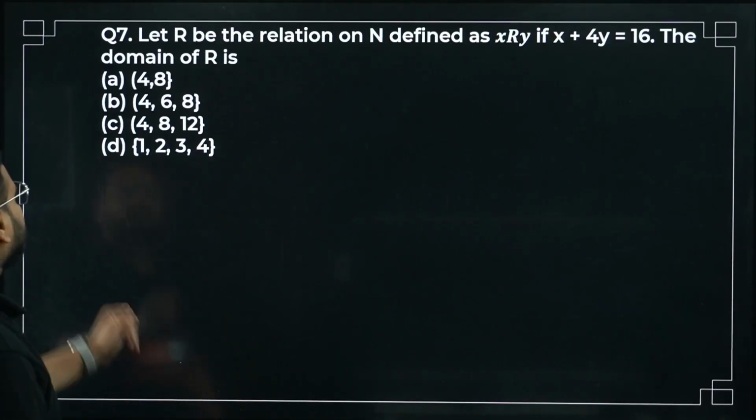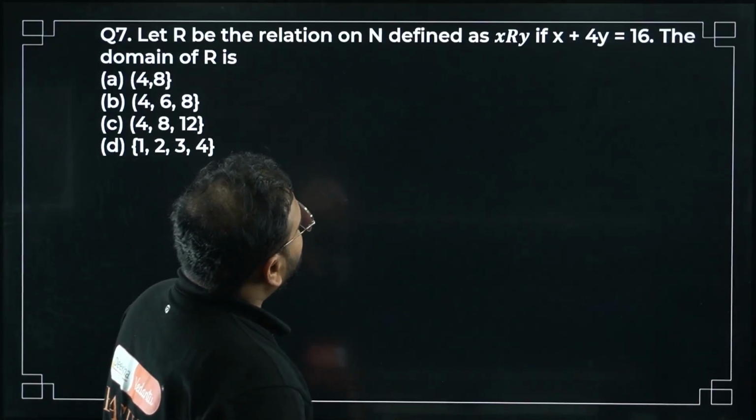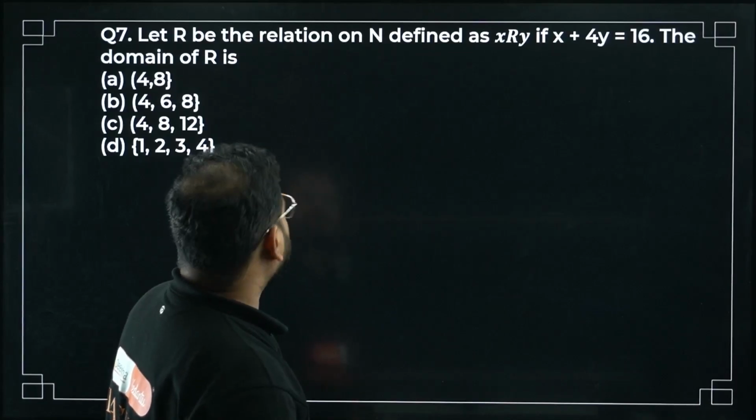Let's move on to question number 7. Let R be the relation on N defined as x R y if x plus 4y equals 16.